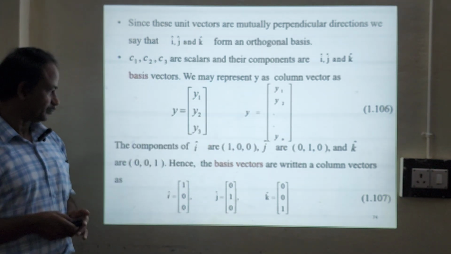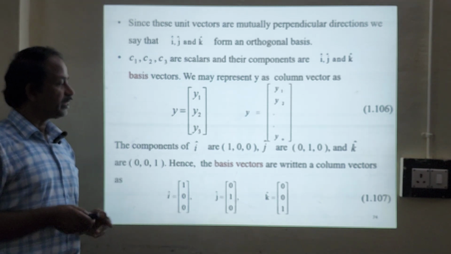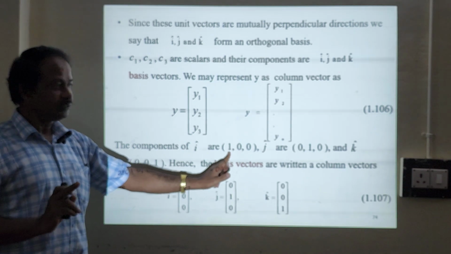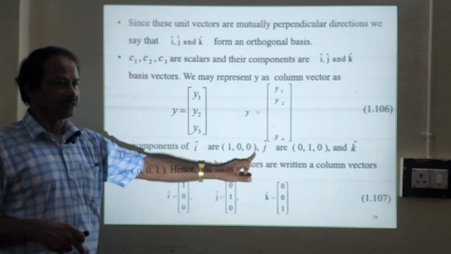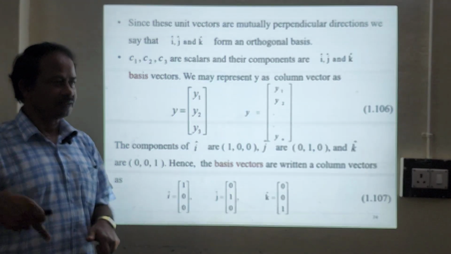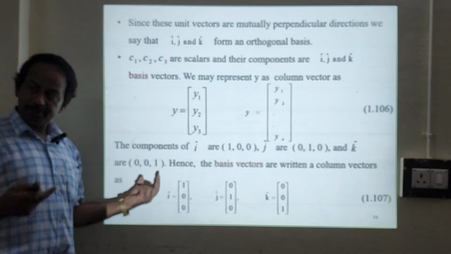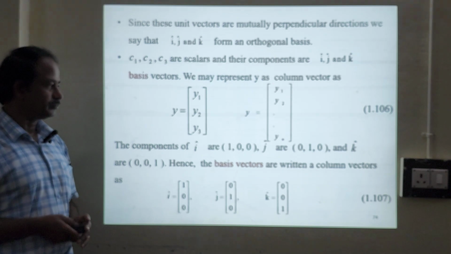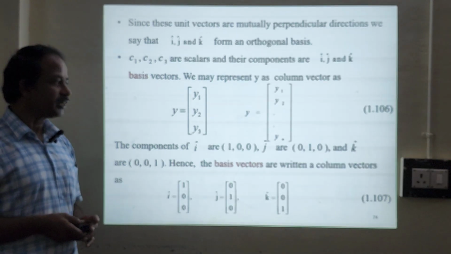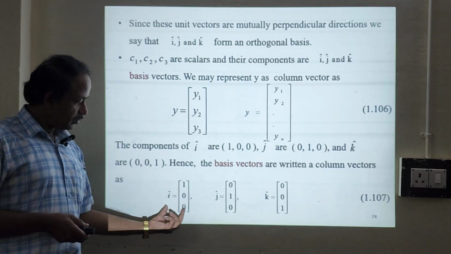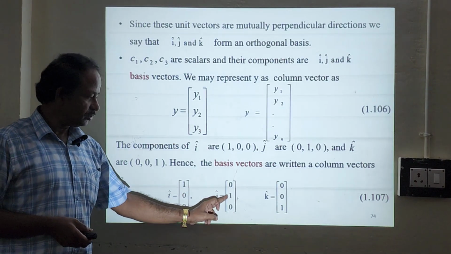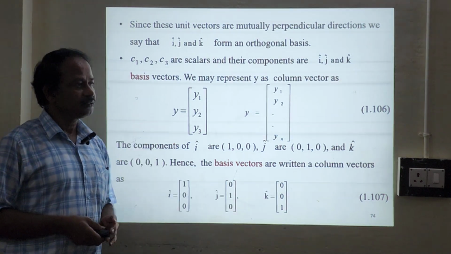The components of i are: the first element will be 1, and all other elements will be 0, 0. Similarly for j, the second element exists, so 0, 1, 0. For k, the third element exists, so 0, 0, 1. So they are all basis vectors written in terms of column vectors. So i can be written in terms of matrices as 1, 0, 0, j as 0, 1, 0, and k can be written as 0, 0, 1.